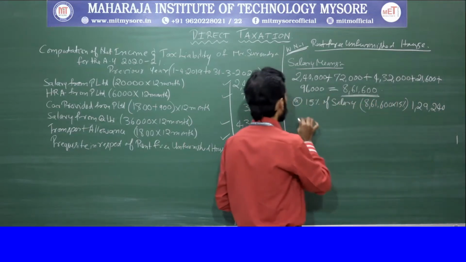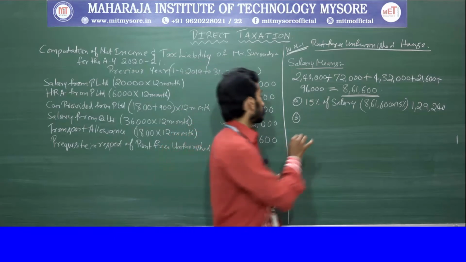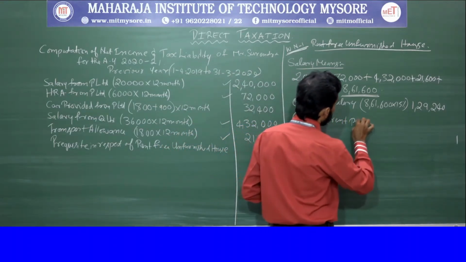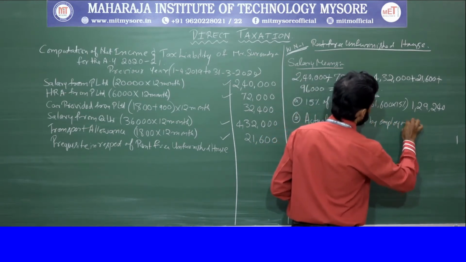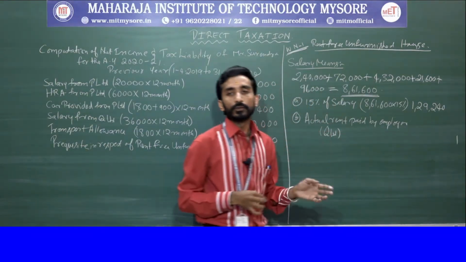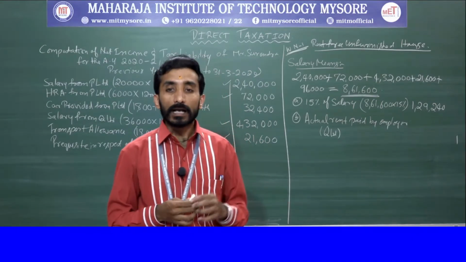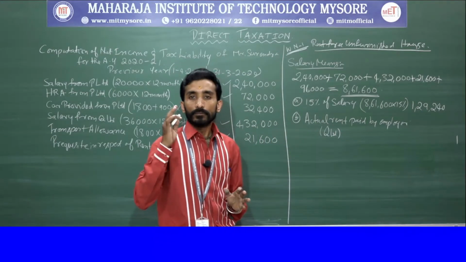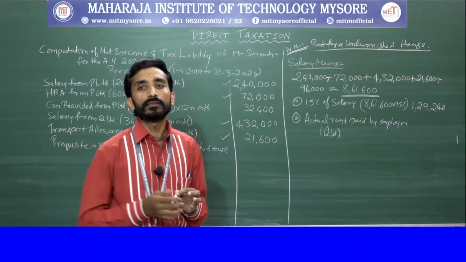1,29,240. So this is one condition. Next condition is the actual rent paid by the employer. Which employer has paid? Q Limited has paid. So what is the amount they have paid here? As rent, the amount paid by the employer is 12,000 per month.